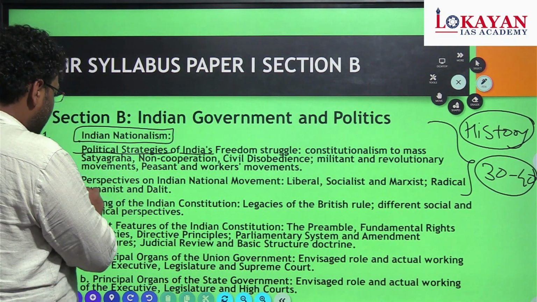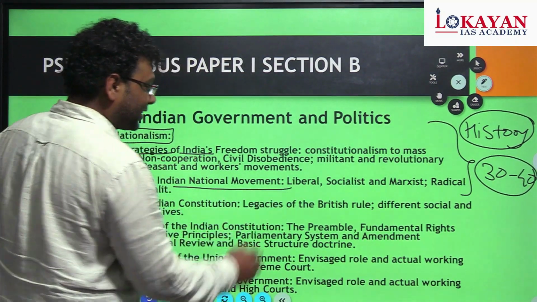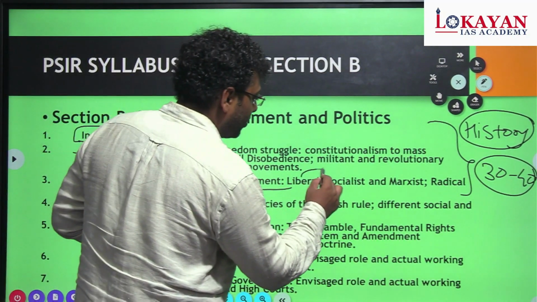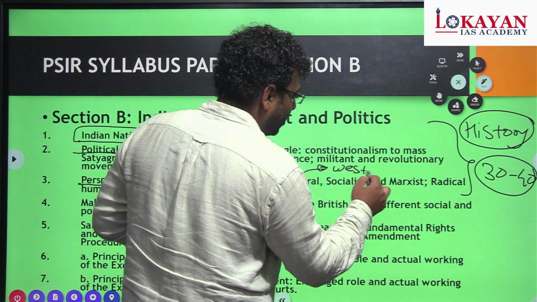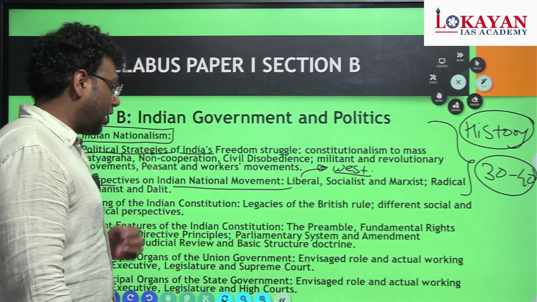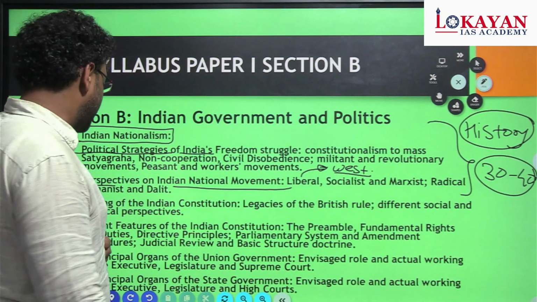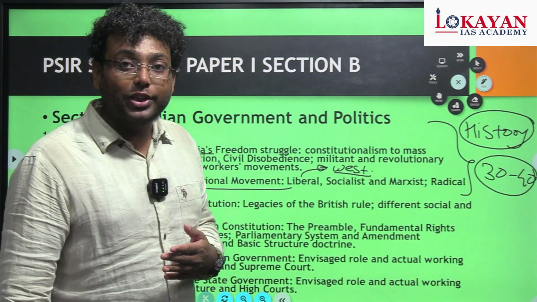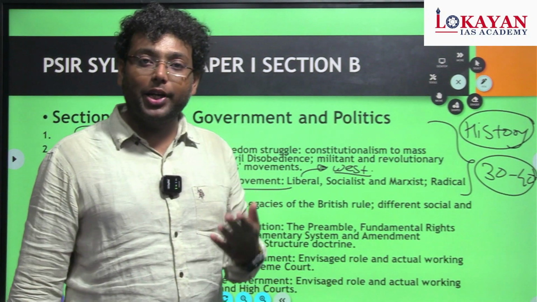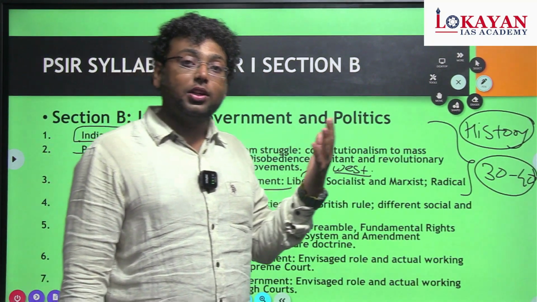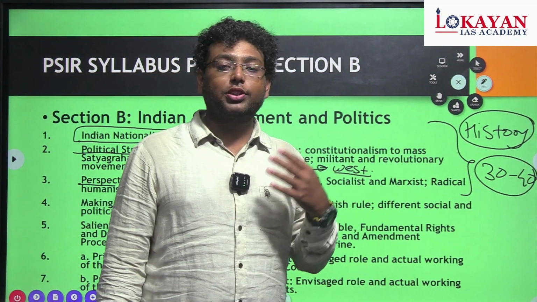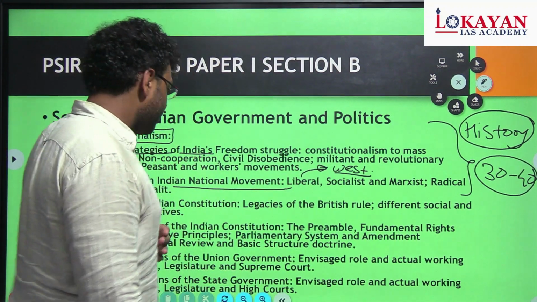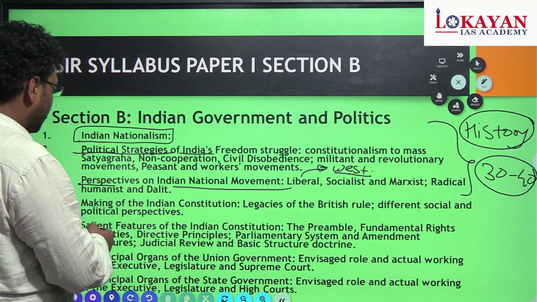So next is perspectives on the Indian national movement, that is liberal, socialist, Marxist. Again it is a repetition of our Western political thought, that is a correlation, how we can use the section in section B. Next is the making of the Indian constitution, our legacies: what is the role of the Government of India Act 1935, what is the role of the British constitution, what is the role of the US constitution. All these things we are going to see in part 2 of paper 1.